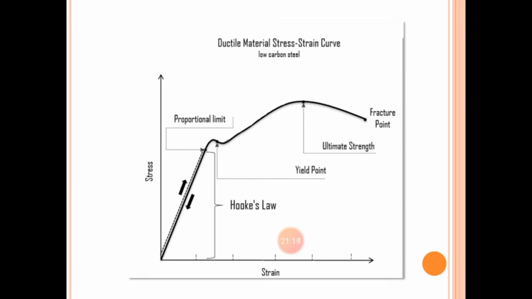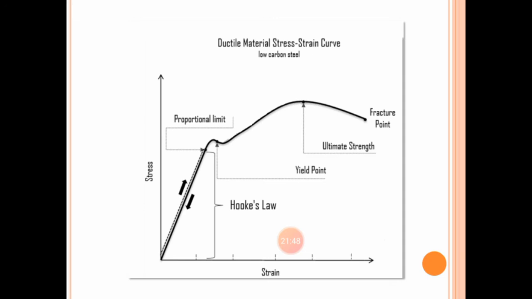If we increase the force after the yield point, once again the strain produced is much faster than the stress. So this is the case of ultimate stress. The name itself gives the meaning: ultimate. After that point, you are not supposed to apply more force on the body. That means it is a warning point. And then the last point comes, that is the fracture point.